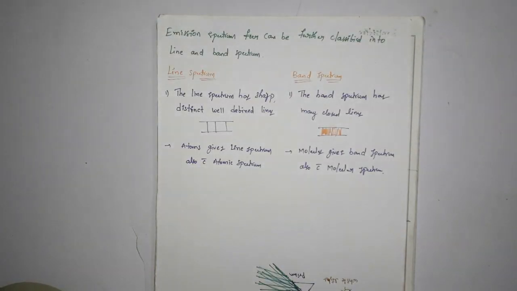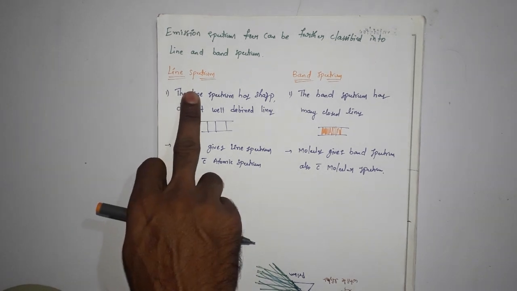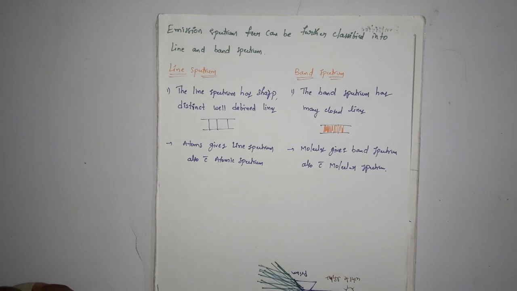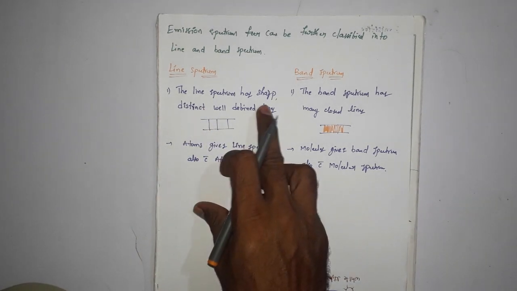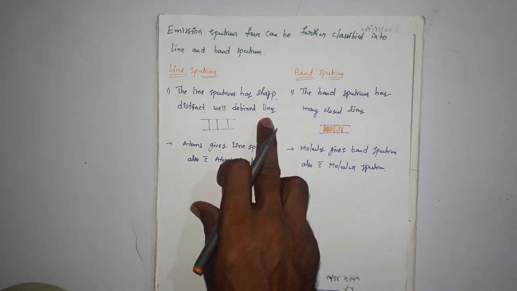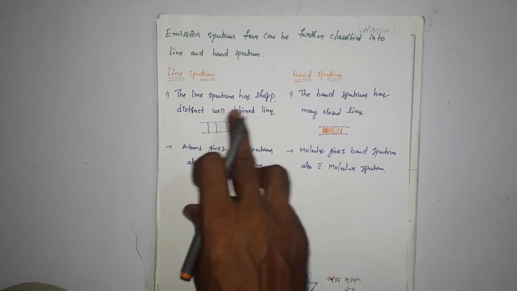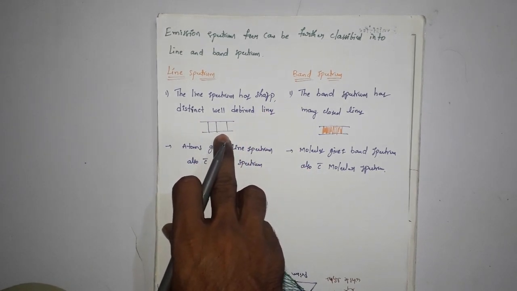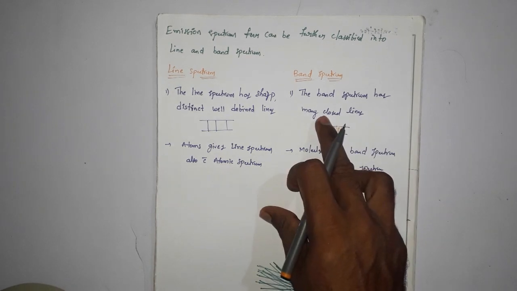Next, emission spectrum can be further classified into line and band spectrum. This is a line emission spectrum, this is a band emission spectrum. The line spectrum has sharp, distinct, well-defined lines.